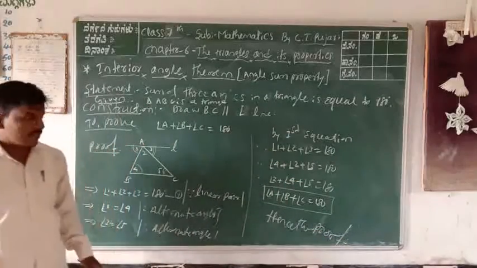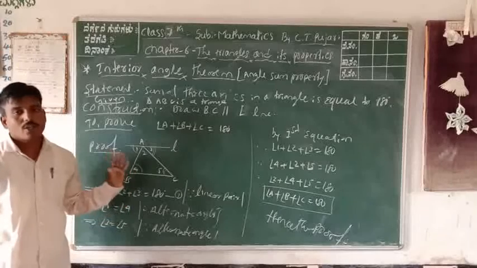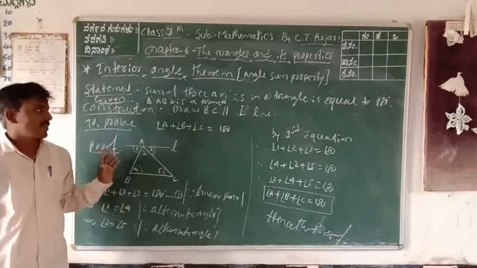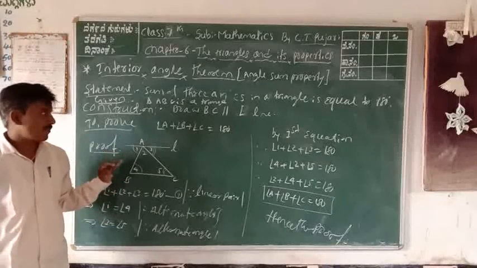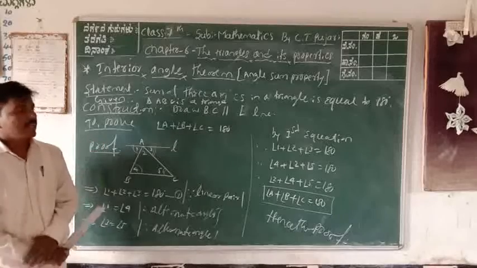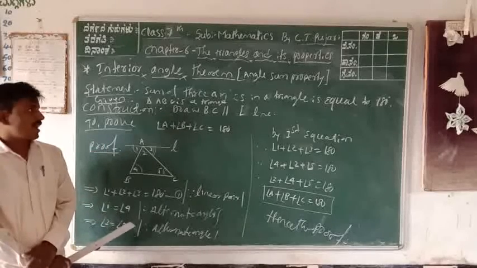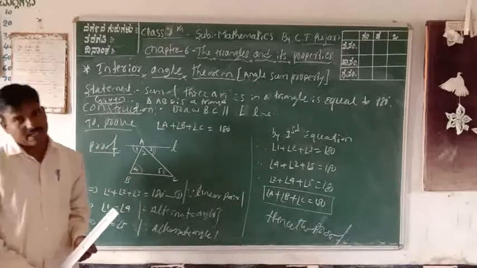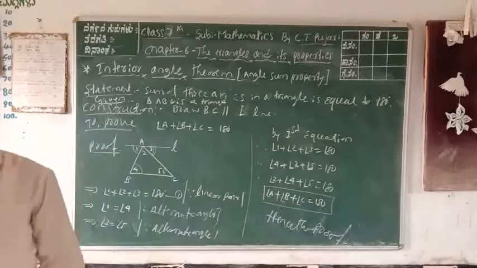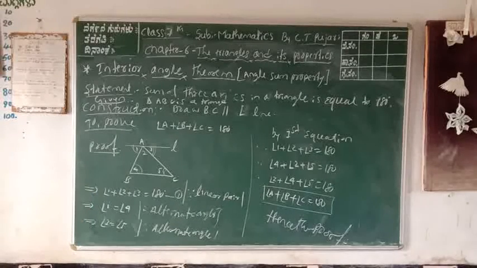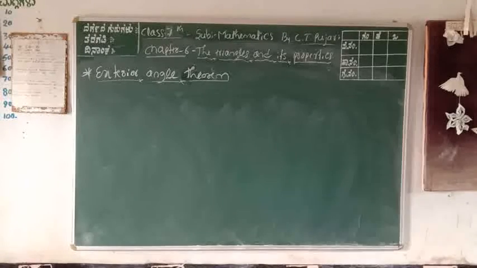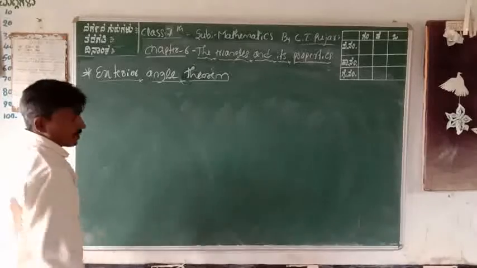Got it? This is a very easy theorem. This is also most important in your examination. 3 or 4 marks questions theorem. This is your interior angle theorem of the triangle, otherwise the angle sum property of the triangle. The next one is the exterior angle theorem.